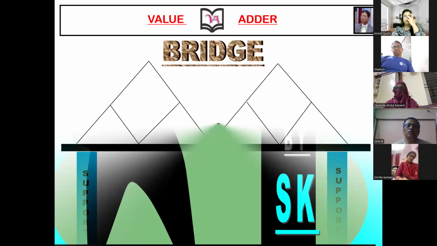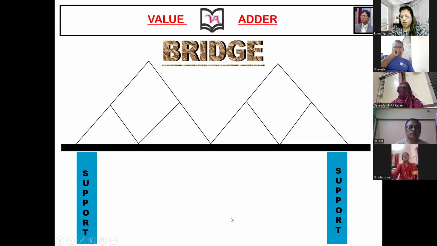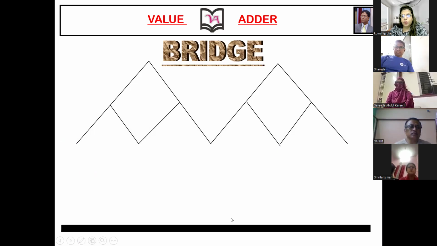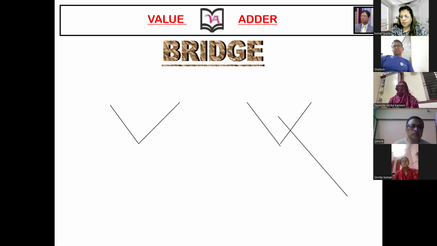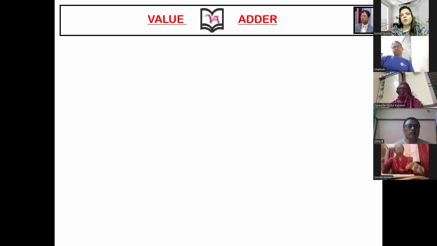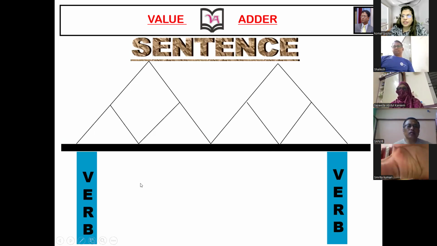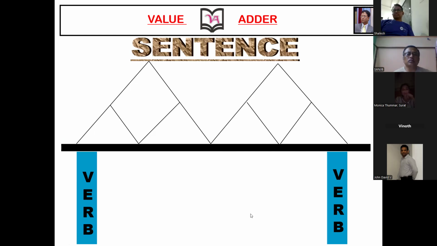So this is clear. Now we will discuss this thing with the help of the pictorial representation. Suppose this is a bridge and they are the two supporters of the bridge. What will happen if there is no support? The bridge will collapse. Good, Saida. The same goes with the sentence. What are the supporters of the sentence? Verbs are the supporters of the sentence.